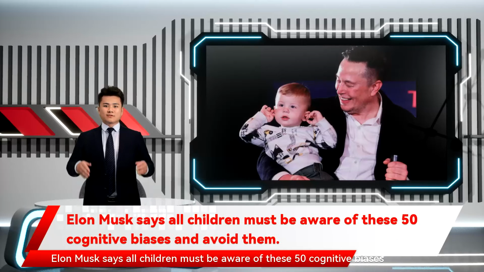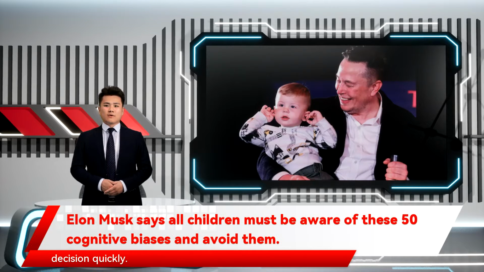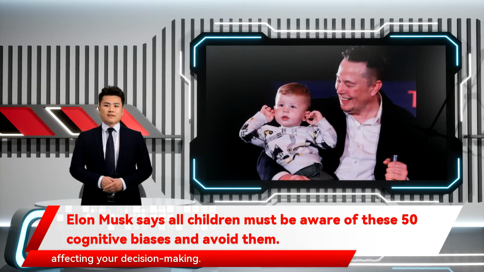Elon Musk says all children must be aware of these 50 cognitive biases and avoid them. Cognitive biases are shortcuts your mind uses when you need to make a decision quickly. They can cause you to act against your best interests or the most logical option. In the past, they helped humans to survive. Nowadays, however, they can be a burden in day-to-day life, affecting your decision-making. It's therefore important for people to understand what they are and how to recognize them. This can help people to avoid falling into them.